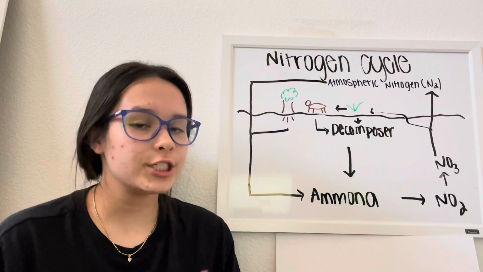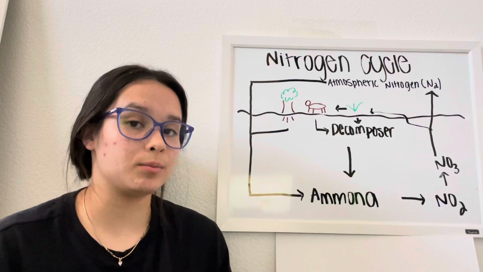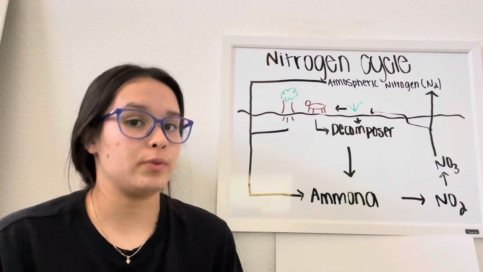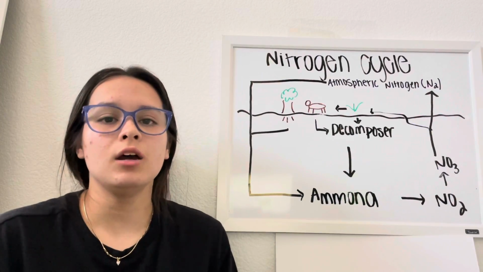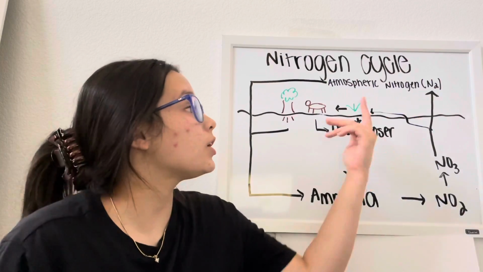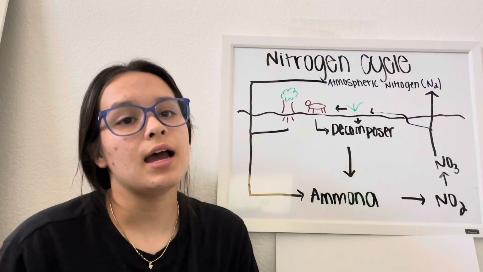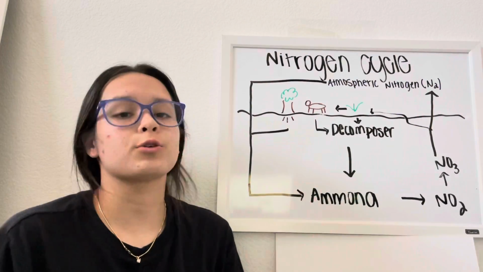So nitrogen helps make amino acids, which are the building blocks of protein. So that's one reason why nitrogen is important. Another reason is because it helps create nucleotides, which can be found in DNA and RNA. So I'm going to start with the cycle. I'm going to start up here with atmospheric nitrogen. Atmospheric nitrogen can go down to the ground and into the soil through precipitation.